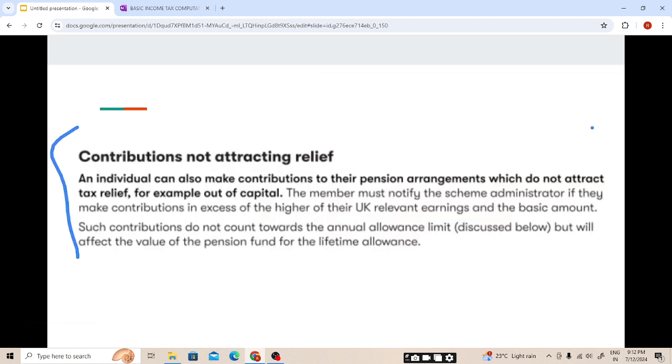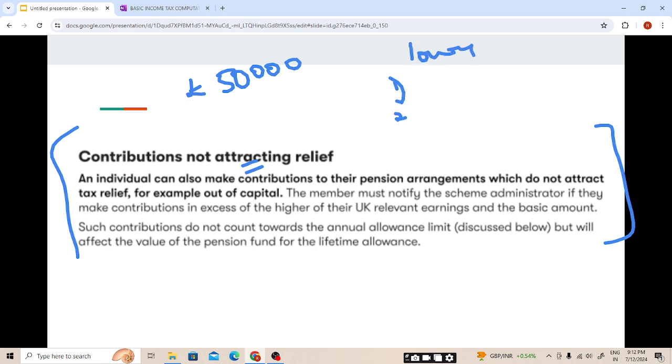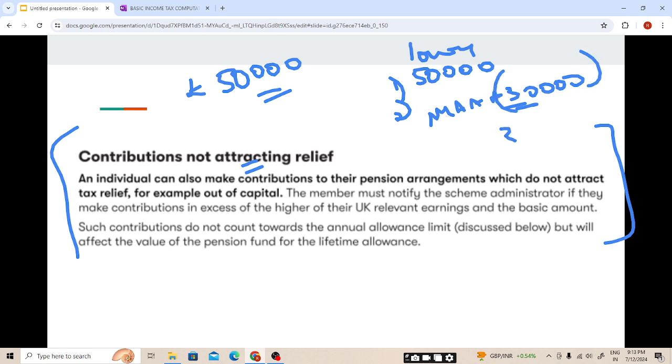So this is also a very important point, students. Contributions not attracting relief. As we have seen, the contribution made by an individual is 50,000 gross, but we can claim lower of 1 and 2. So this is 50,000. The maximum annual amount will be 30,000 only for this example. So tax relief will be available on the lower, 30,000. On the excess, this 20,000, tax relief will not be available.